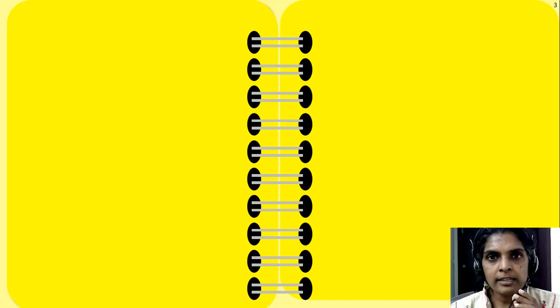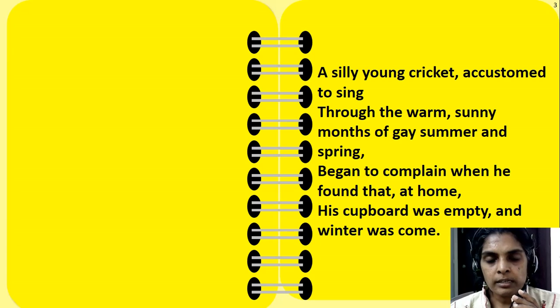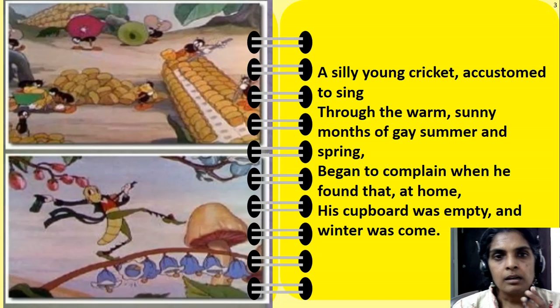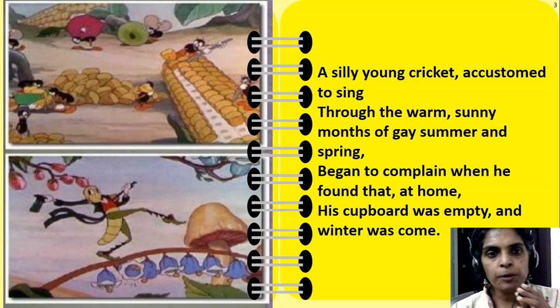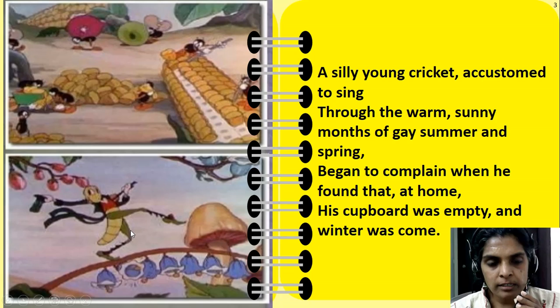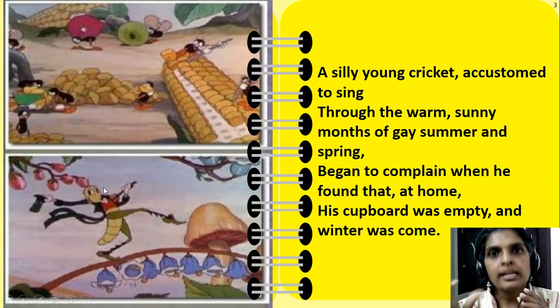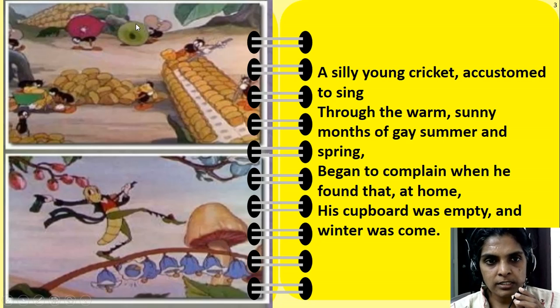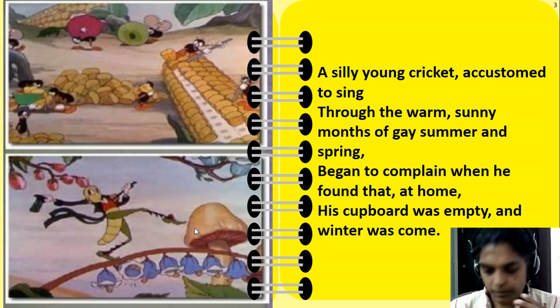So you all know ants, right? They are very, very hard working. So here in this story, which is in the form of a poem, we will see a cricket. Cricket, as you can see, is just like a grasshopper but brown color. Have you all seen a grasshopper? So it is just like a grasshopper. So here you can see all the ants which are working very hard, and look at this cricket, he is enjoying, isn't it? He is not working at all.